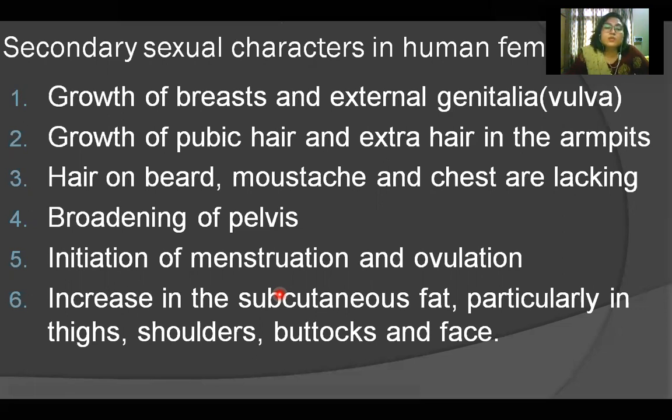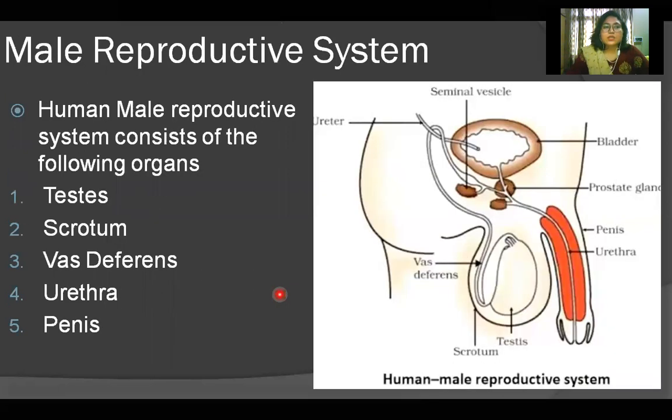And ovulation means the ovaries start producing eggs in females, and there is an increase in the subcutaneous fat, particularly in thighs, shoulders, buttocks, and face. Then now come to the male reproductive system.